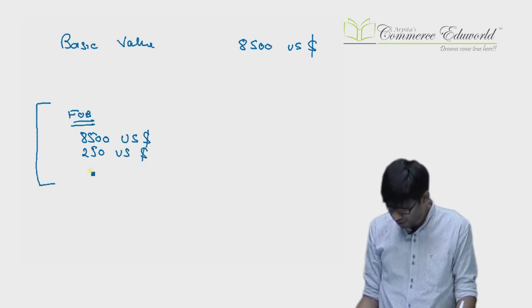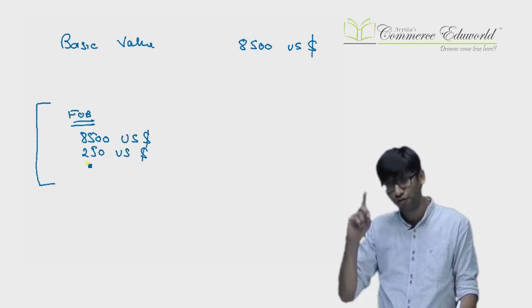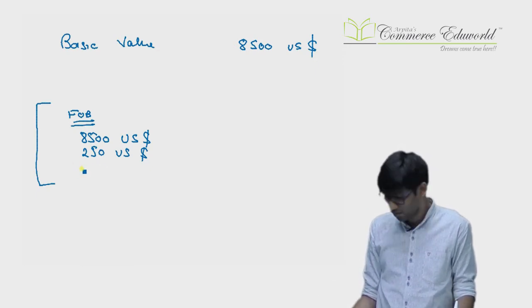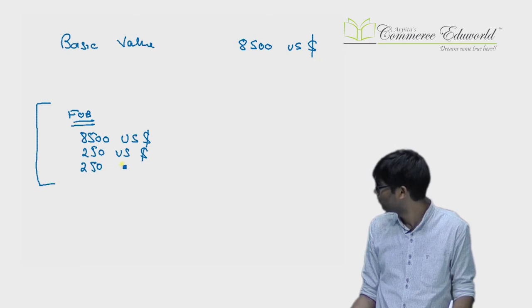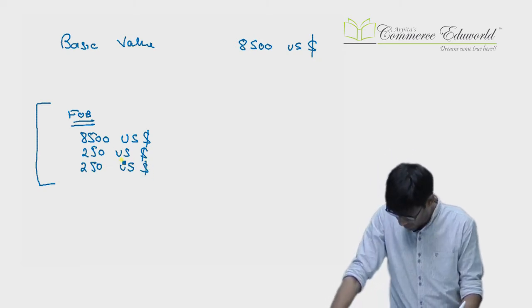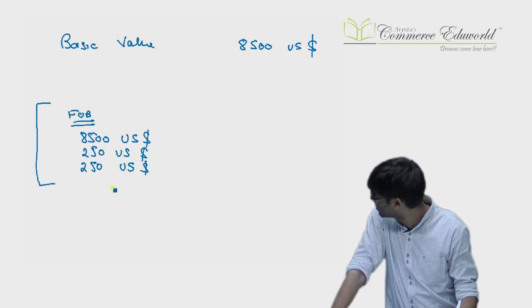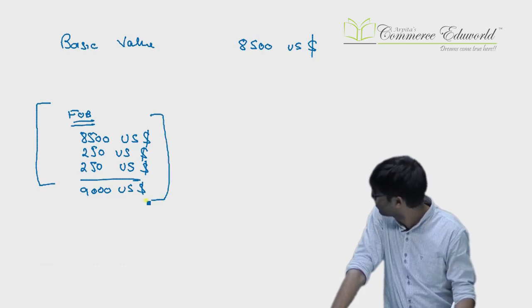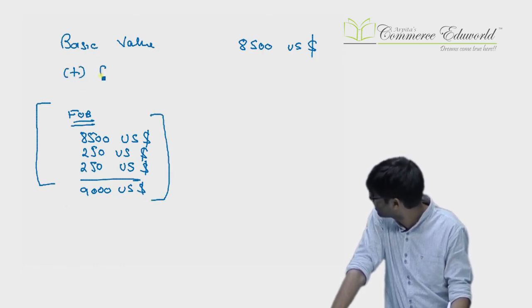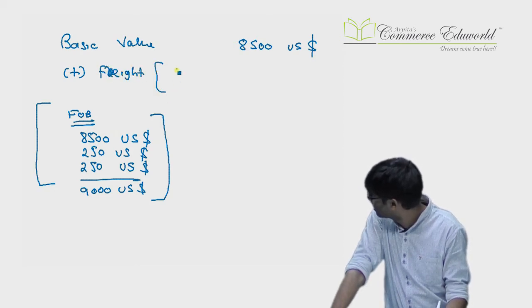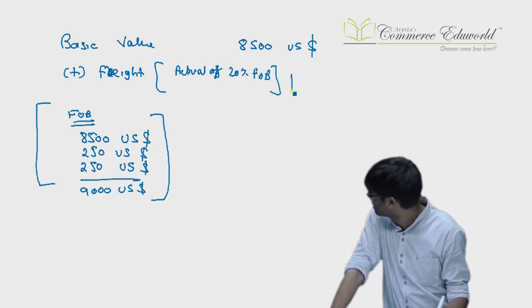Then loading handling at the place of export, that is also part of FOB, so 250 US dollars again. Okay? And you get 9,000 US dollars as FOB, but what we need to add next is the freight, which is air freight, which is either actual or 20% of FOB, whichever is lower. Okay? Now, what is the actual? So I need to work out the actual over here.